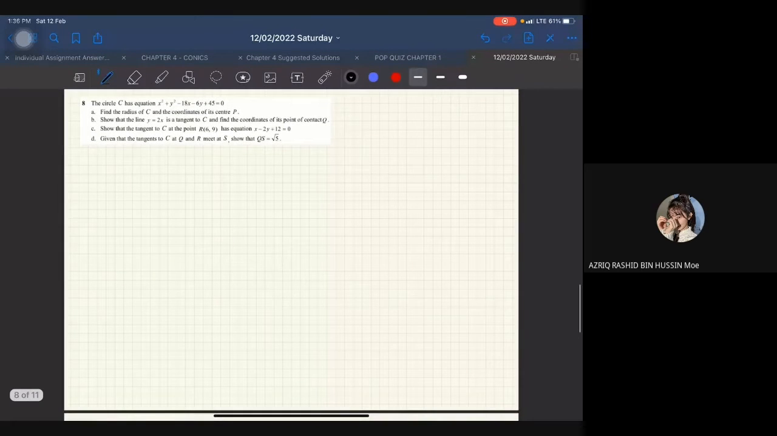Okay, so number 8. So number 8, soalan di A, B, C dan juga D. Okay, so the circle. So dibagi satu circle. Okay, so before that, number 8. Does anyone have any problem with this question?